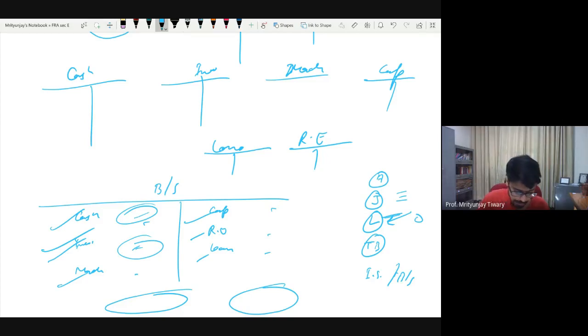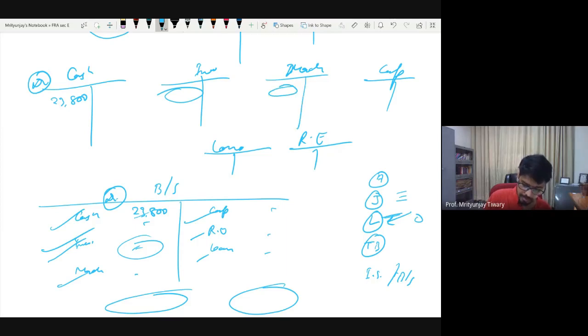And point 2 is that for all the assets, write the balance on the debit side. So for cash, let's say this number was 23,800. Then on the debit side of the cash T account, write 23,800. Similarly, inventory is also an asset, so write on the debit side. Machinery is also an asset, write on the debit side. For all the liabilities, write the balance on the credit side.